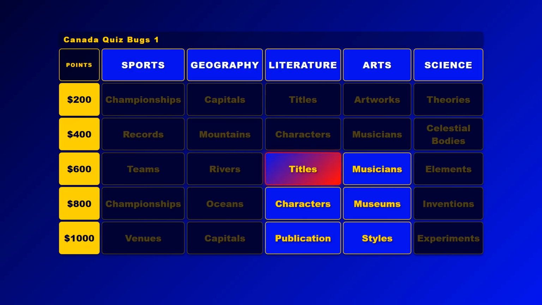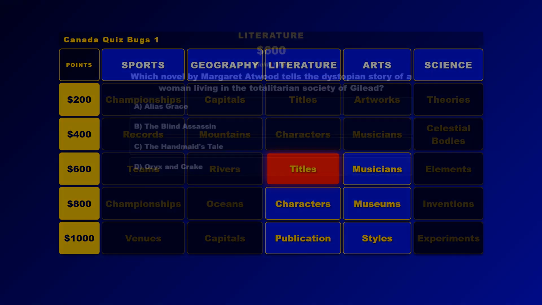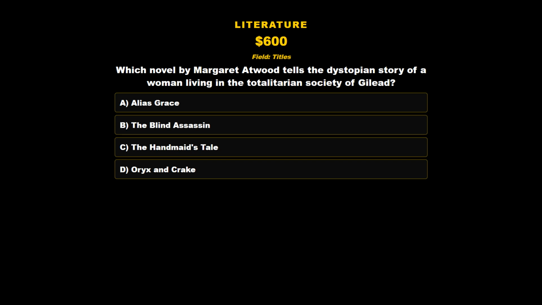Click Literature, Titles, for 600 points. Which novel by Margaret Atwood tells the dystopian story of a woman living in the totalitarian society of Gilead? A. Alias Grace. B. The Blind Assassin. C. The Handmaid's Tale. D. Oryx and Crake.